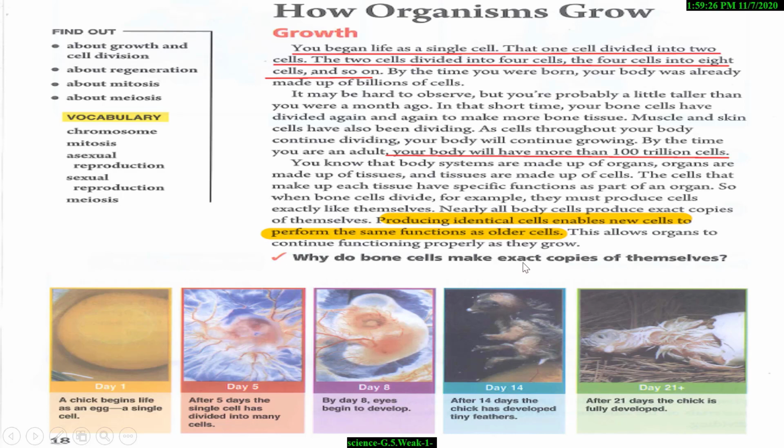Why do bone cells make exact copies of themselves? The answer to this question: producing identical cells enables new cells to perform the same functions as older cells.